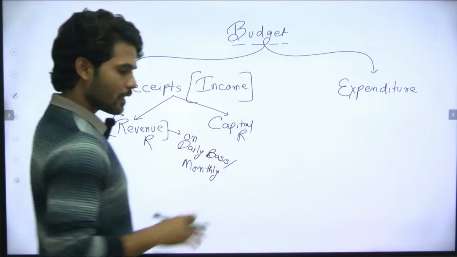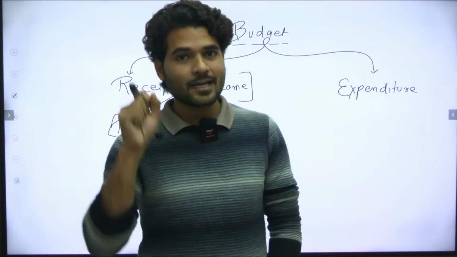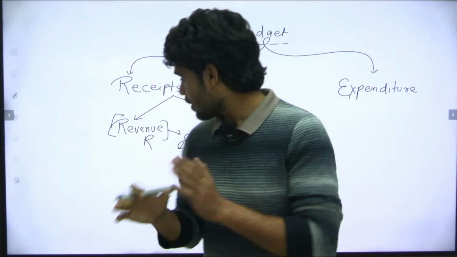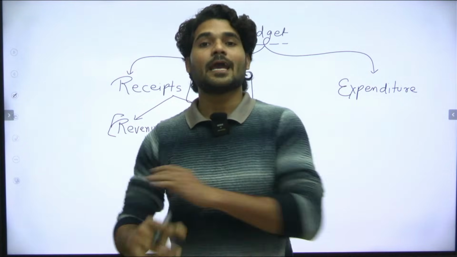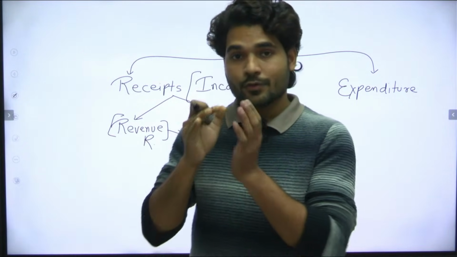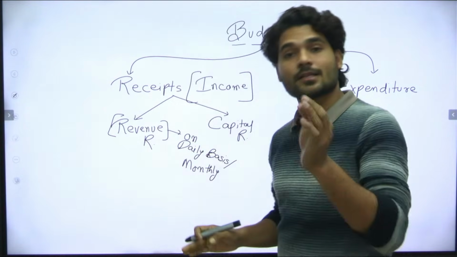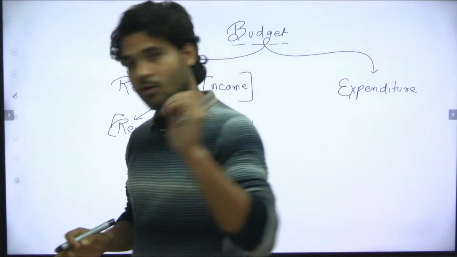Okay, so any income that the government generates on a daily basis or on a monthly basis is called revenue receipts. I'm repeating this: any income which the government is generating on a daily basis and on a monthly basis is called revenue receipts.